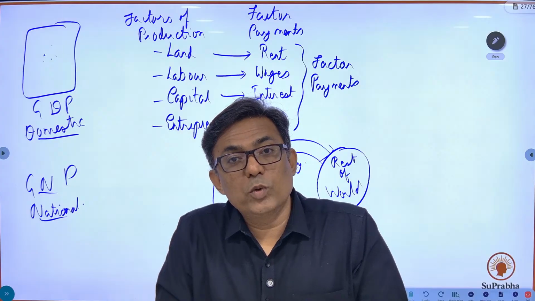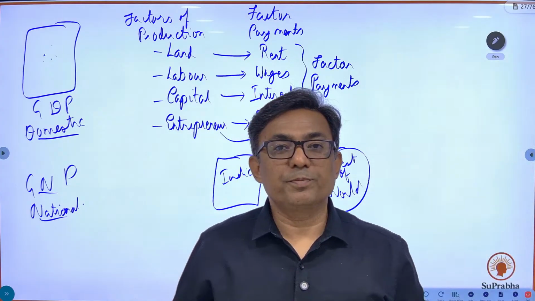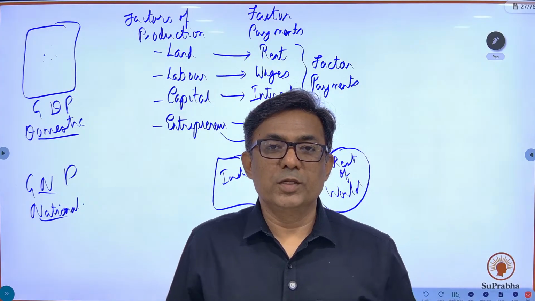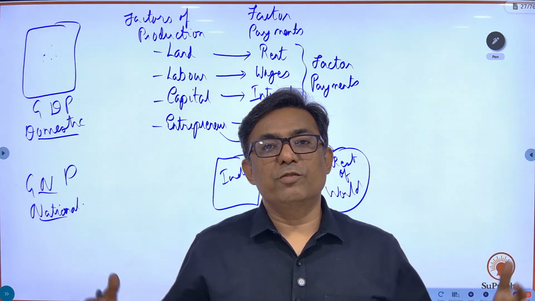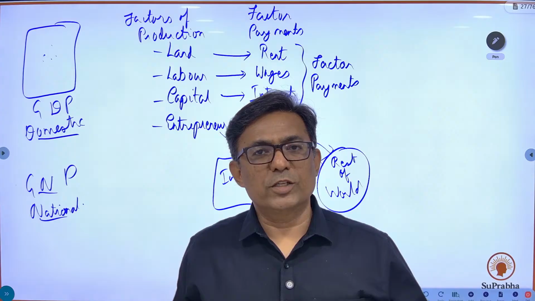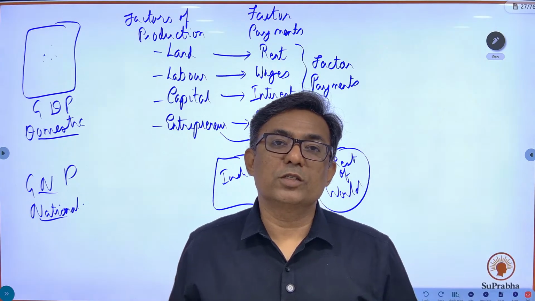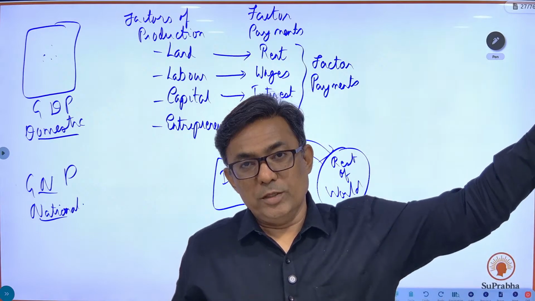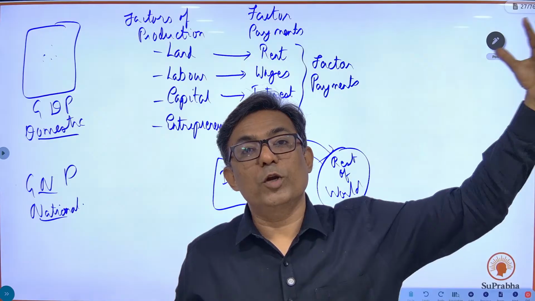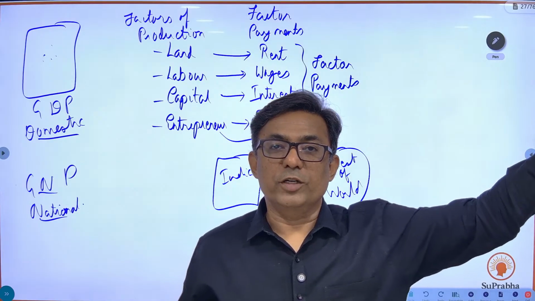Similarly, the rest of the world will also employ their factors of production in India. Take the Mercedes-Benz plant in Chakan. At Chakan, we have a Mercedes-Benz plant which assembles Mercedes-Benz cars. So the cars are manufactured in the country, that's right. But who will take home the profit of these companies? The owners in Germany, they are going to take home the profit because they have employed entrepreneurship in India.